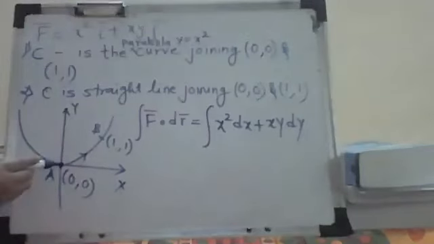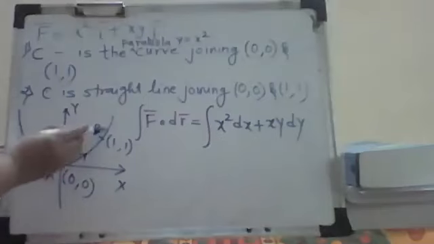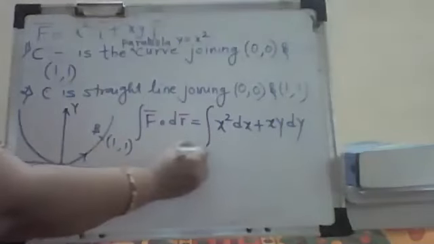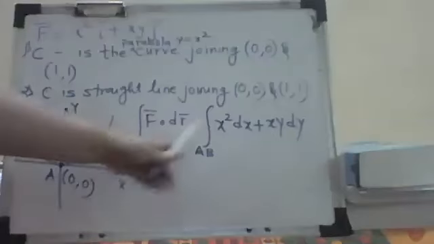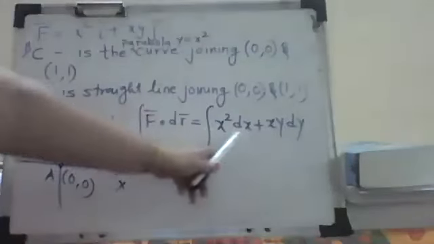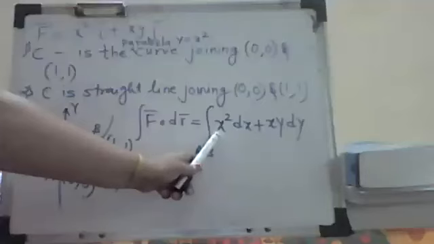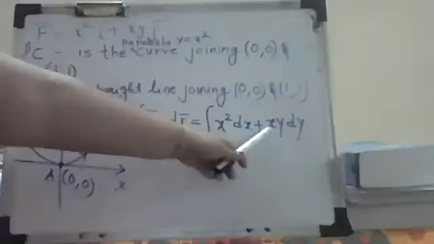How is this curve traced? It is from A towards B. Correct? A to B. So I have this along this AB. Now we know that we cannot integrate it directly. Even if I separate it out, x square dx, yes, we can integrate. It becomes x cubed by 3. But what about xy dy?